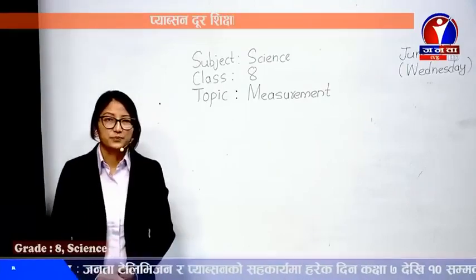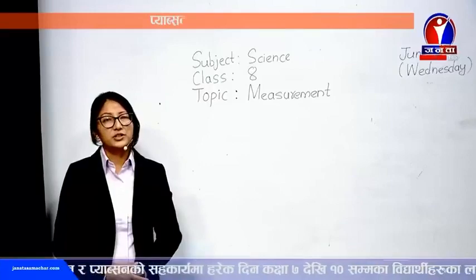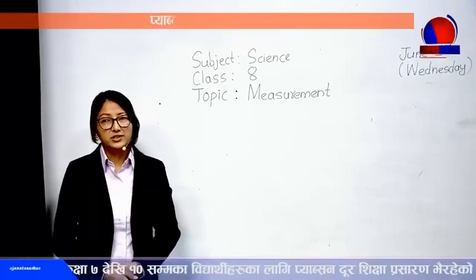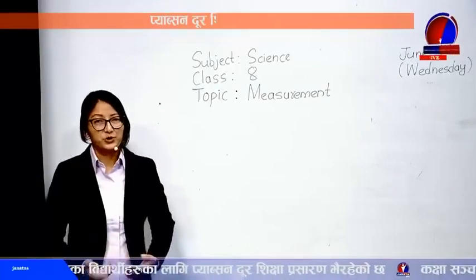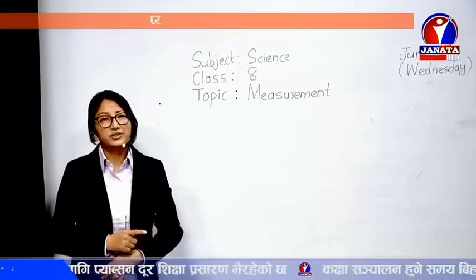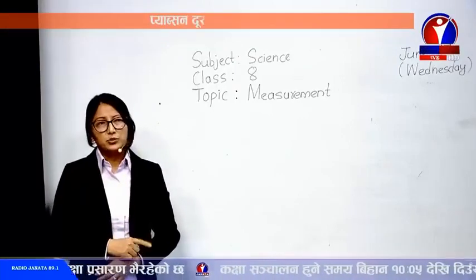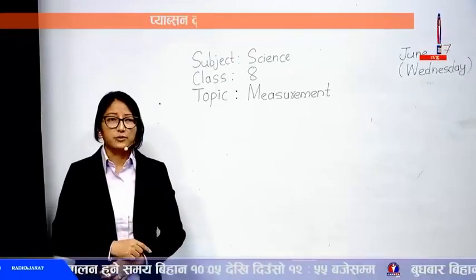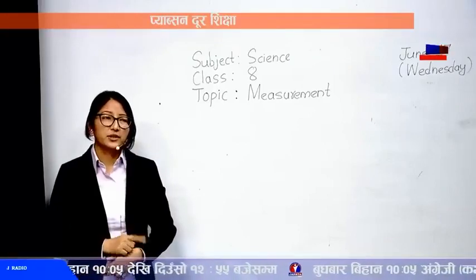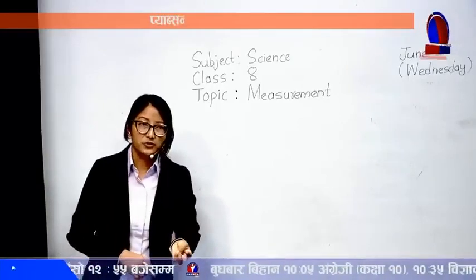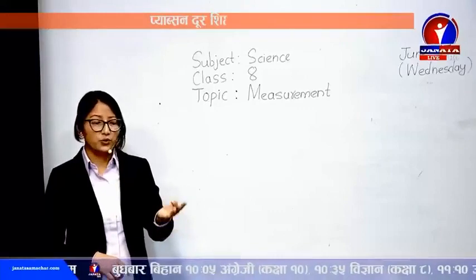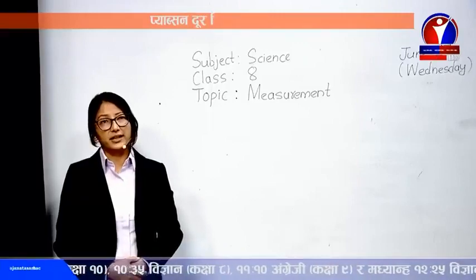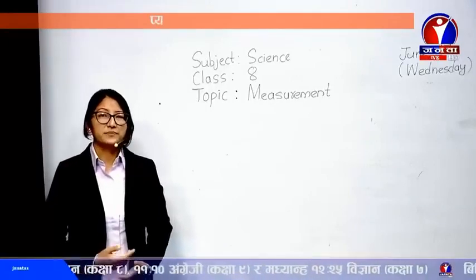So let's get started. Before we get started, let's recall some of the activities of our daily life. You wake up early in the morning and then you just check time. It's 6 o'clock, suppose. Most probably we do wake up at 7 or 8. Suppose it's 6 o'clock and then you just think at what time I slept. I slept yesterday at around 10 o'clock. Then you start counting the time, how many hours you slept. Then you start counting like 10, 11, 12, 1, 2, 3, 4, 5, 6, 8 hours, around 8 hours full. I had a very wonderful sleep today. So knowingly, unknowingly, you're measuring time.